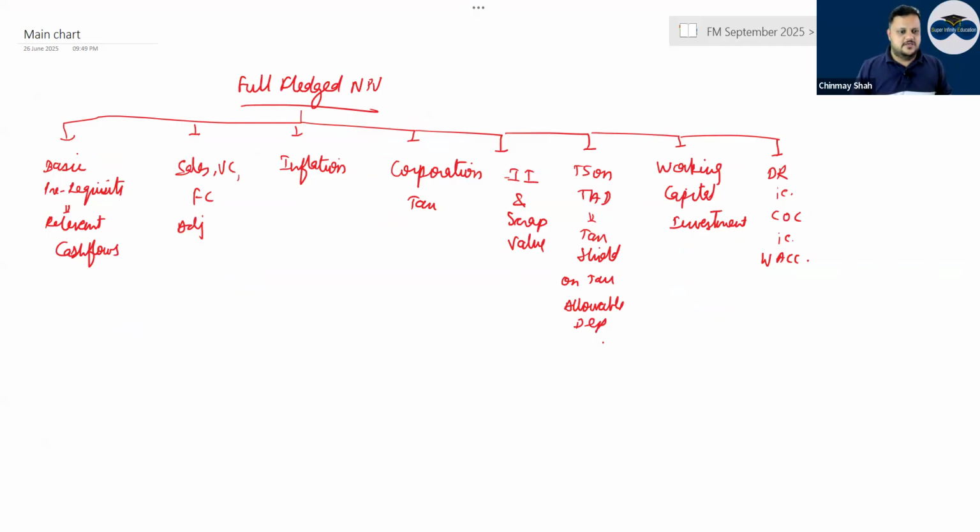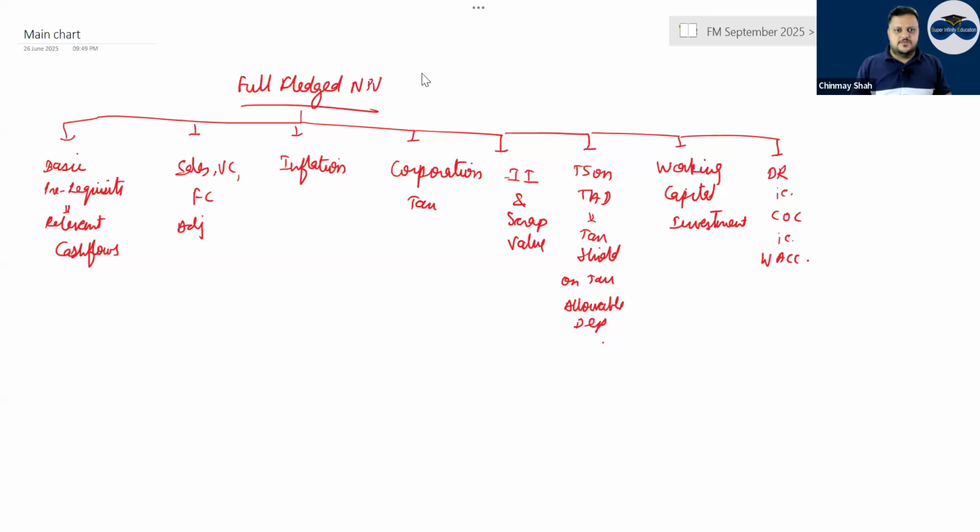So that you have a better understanding of things. The format we have to remember, correct? First, let's come to the format of NPV.